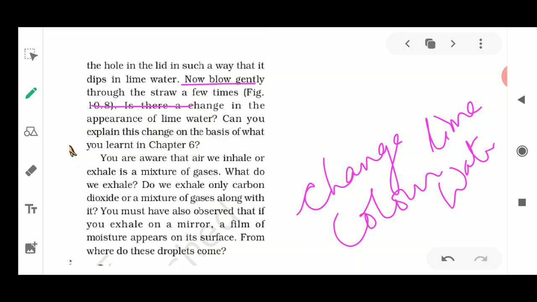Okay, now you are aware that the air we inhale and exhale is a mixture of gases. Now what do we exhale? Do we exhale only carbon dioxide, or is it a mixture of gases along with it? So you must observe this.